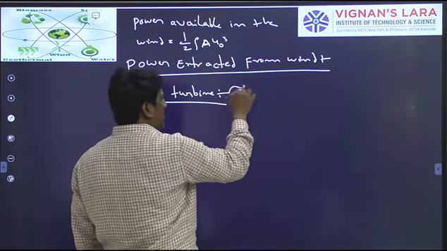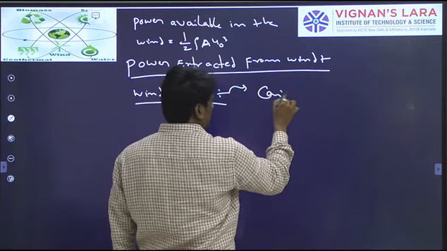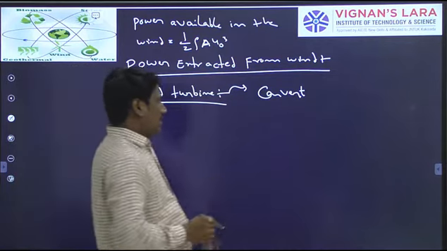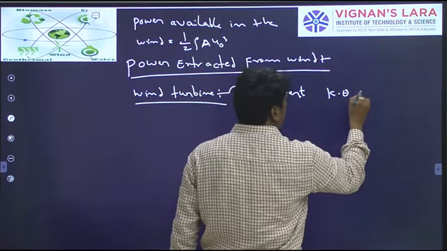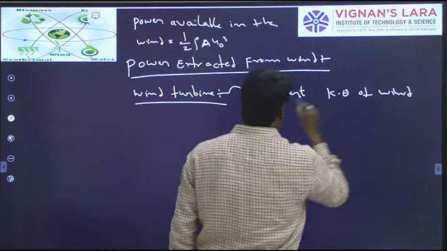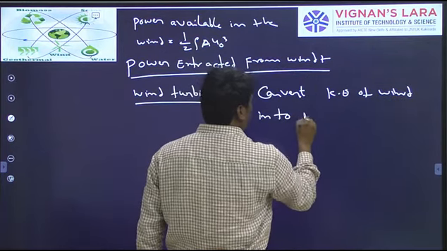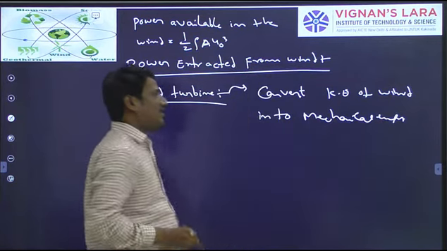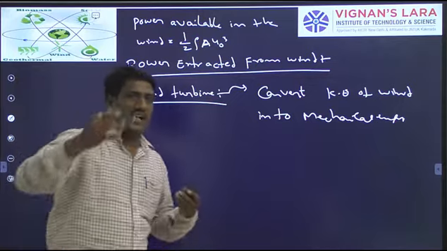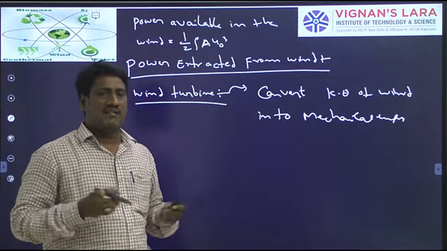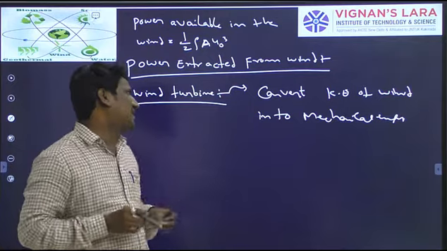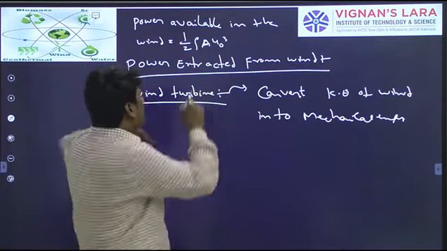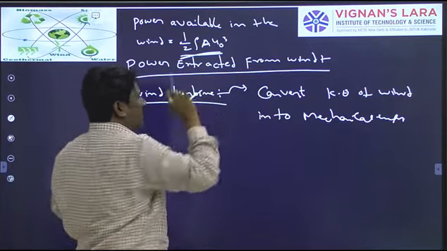A wind turbine is one which will convert kinetic energy of wind into mechanical energy. If this mechanical energy is connected to the generator, you will get an electrical output. Simply you can say that the wind turbine will do this. So how much of the available energy is extracted by the wind turbine, that we are going to derive.